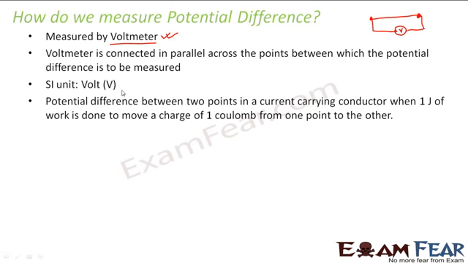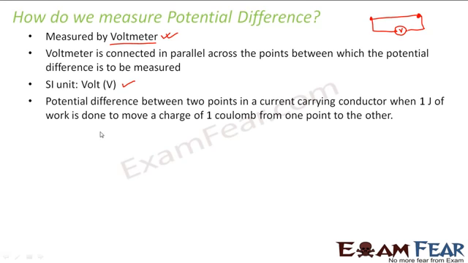SI unit of potential difference is volt. Potential difference between 2 points in a current carrying conductor is 1 volt when 1 joule of work is done to move a charge of 1 coulomb from one point to the other point. This is how we define 1 volt.